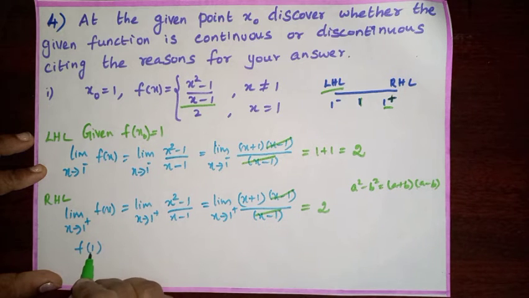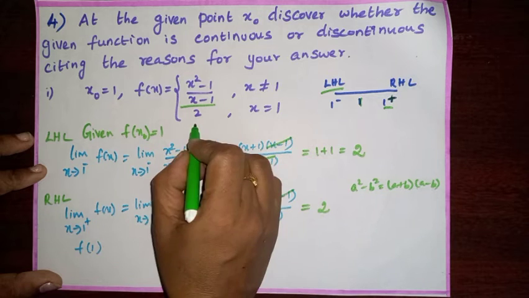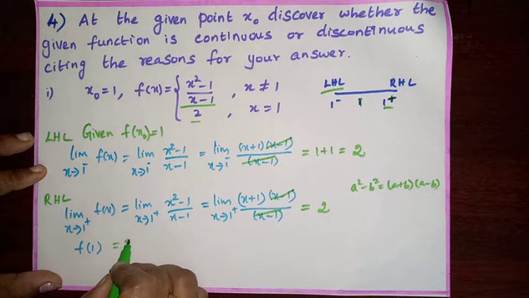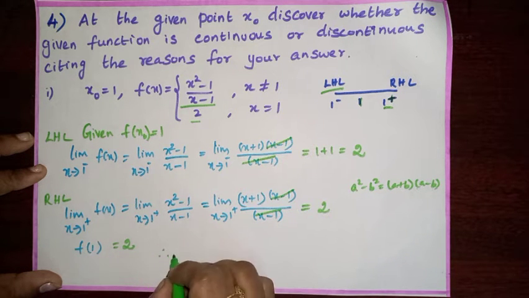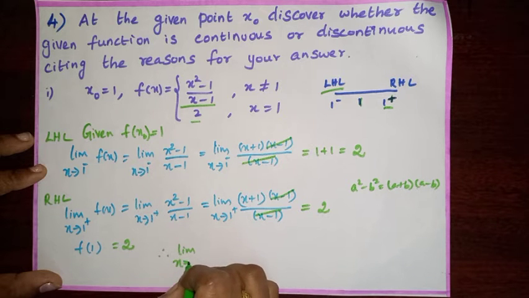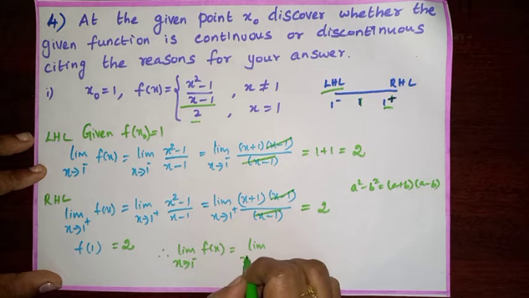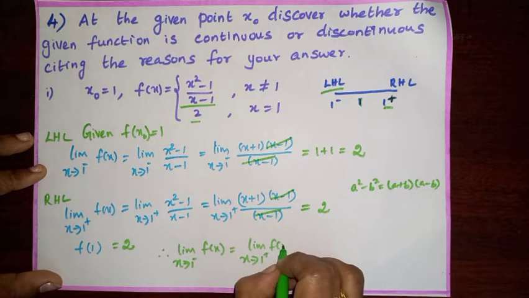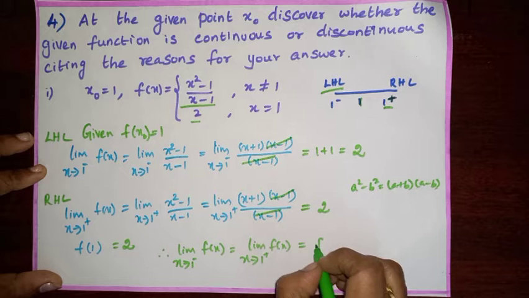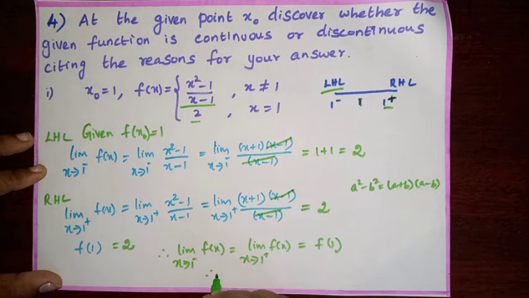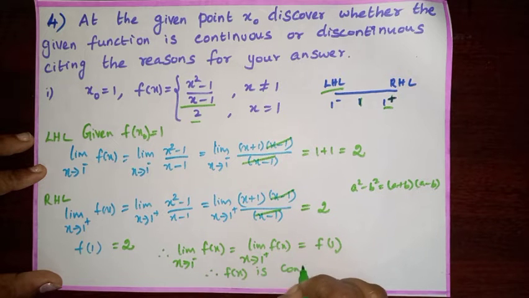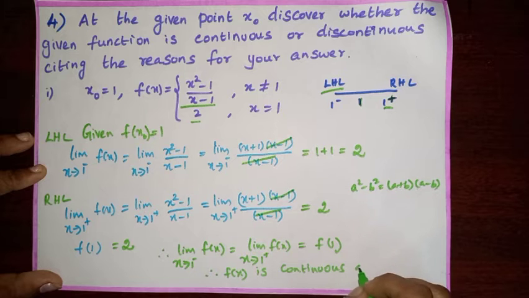Next, f of 1, at x equal to 1, which is equal to 2. Therefore, limit x tends to 1 negative f of x which is equal to limit x tends to 1 positive f of x which is also equal to f of 1. Therefore, f of x is continuous at x equal to 1.